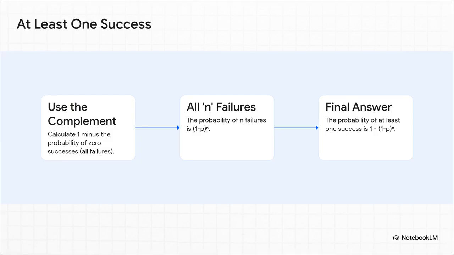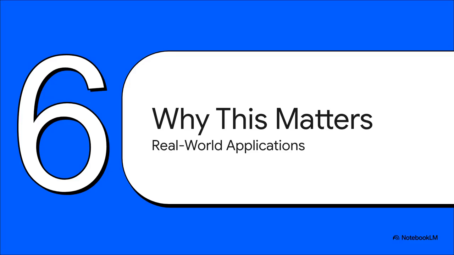Now, trying to calculate at least one directly is actually pretty hard. You'd have to calculate the probability of one success plus two successes all the way up to n. So we use this really clever trick. We calculate the probability of the exact opposite happening, getting 0 successes. The chance of one failure is just 1 minus p, right? And since each try is independent, the chance of n failures all in a row is just (1 minus p) raised to the power of n. So the probability of getting what we actually want, at least one success, is simply 1 minus that probability of total failure.